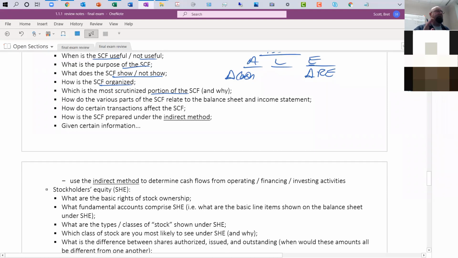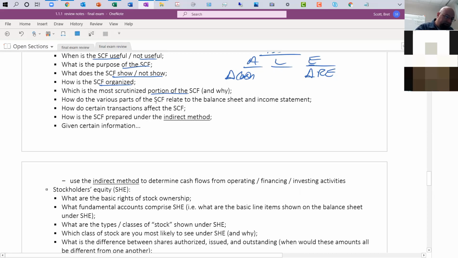And the reason why is because investing and financing activities change for very simple reasons. That's why the investing and financing sections tend to be pretty intuitive, pretty easy to prepare. It's the operating activities that's the most complex. So investors, I believe, tend to pay most attention to that.